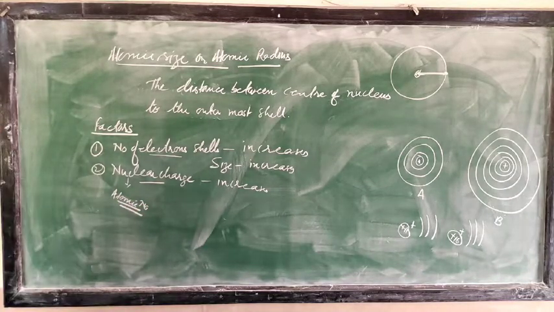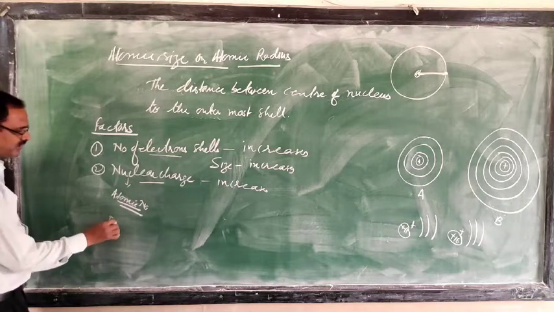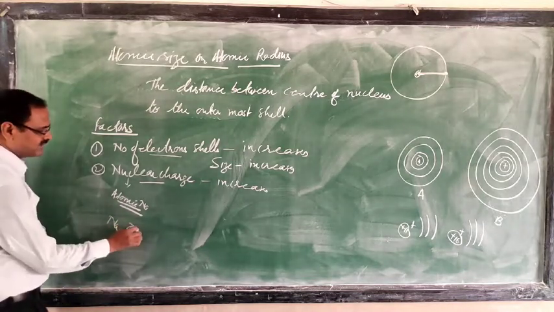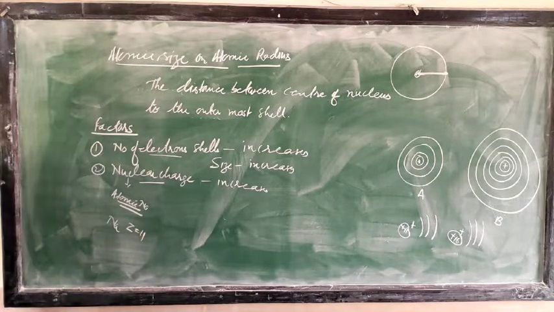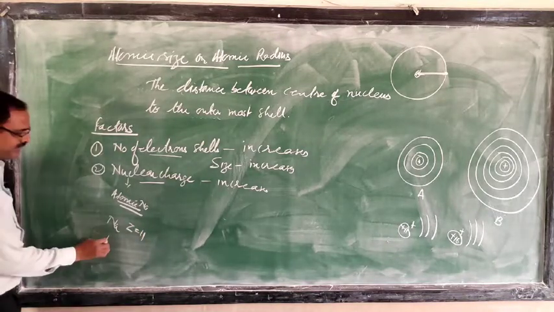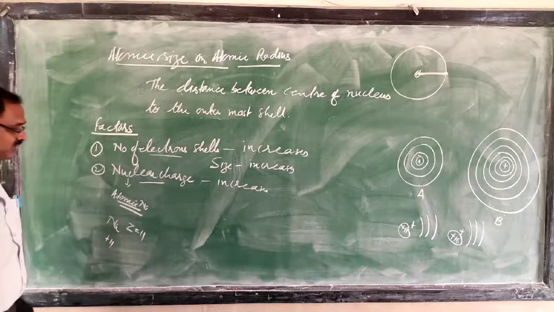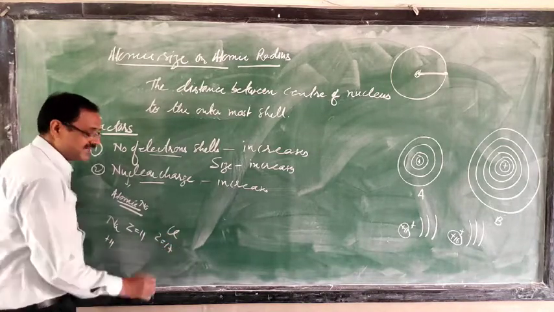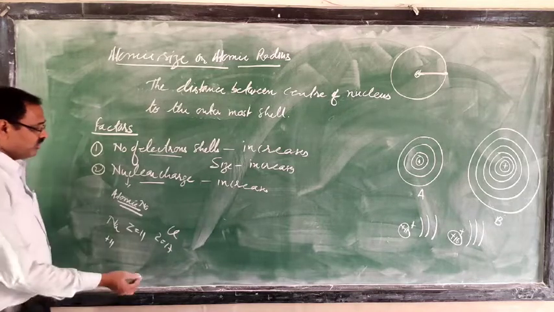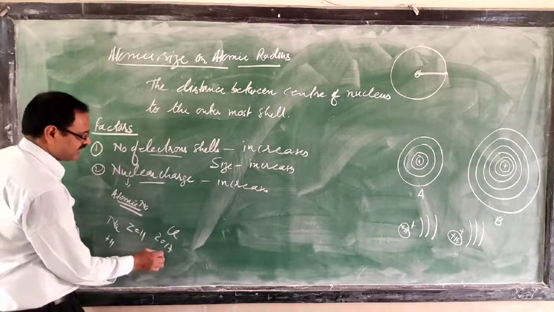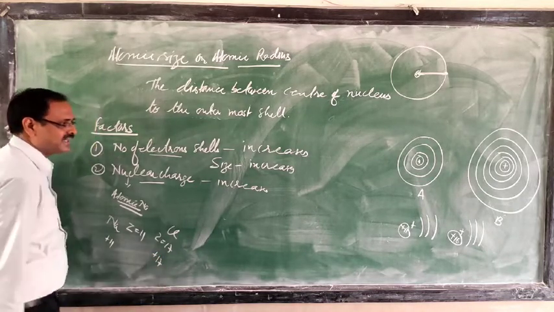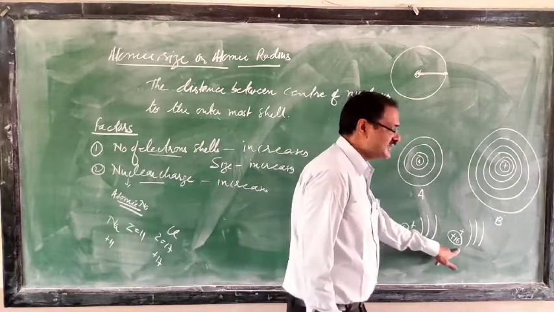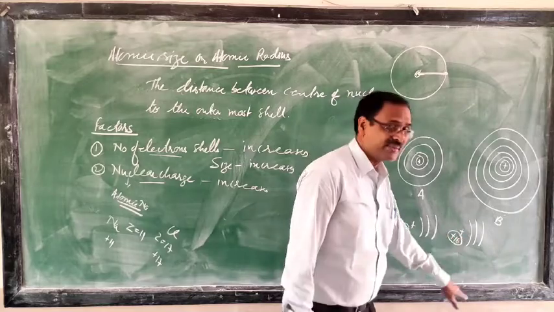One example for you. If I ask you sodium, what is the atomic number of sodium? You will answer 11. So the nuclear charge in sodium will be plus 11. If I ask you chlorine, you know the atomic number is 17. So what is the nuclear charge in chlorine? Plus 17.